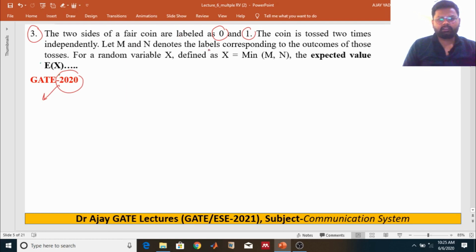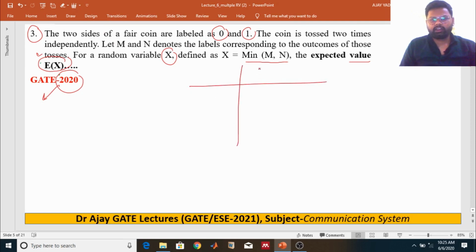Let m and n denote the labels corresponding to the outcomes of these tosses, and a random variable x is defined as the minimum of m and n. Then we have to find the expectation of x. First of all, we have to find the random variable. If a fair coin is flipped and labelled 0 and 1, what will happen? What is the sample space? How do you get the sample space?